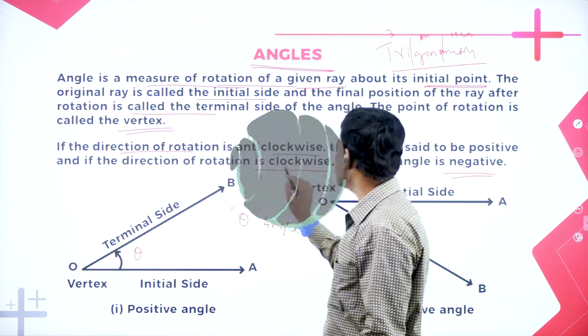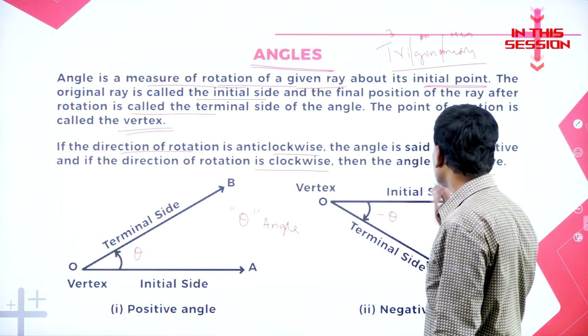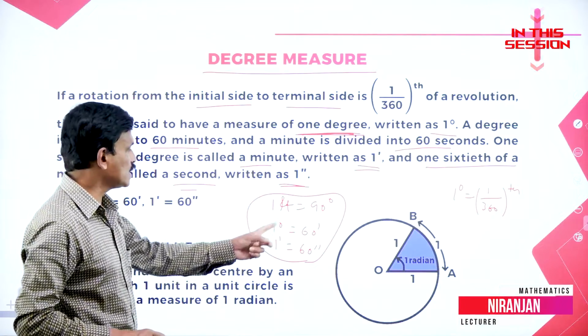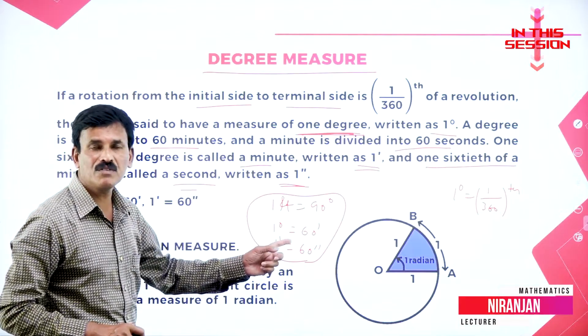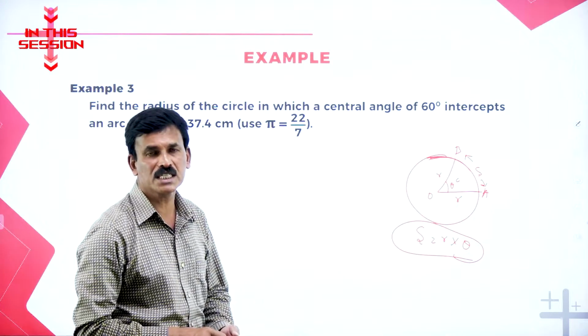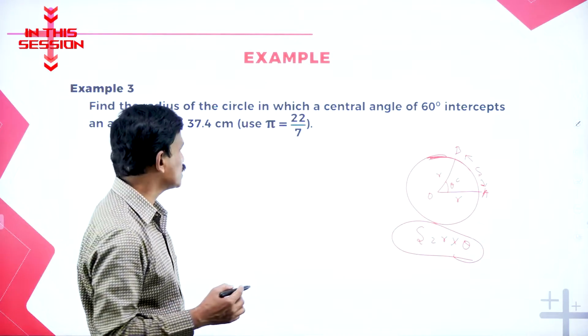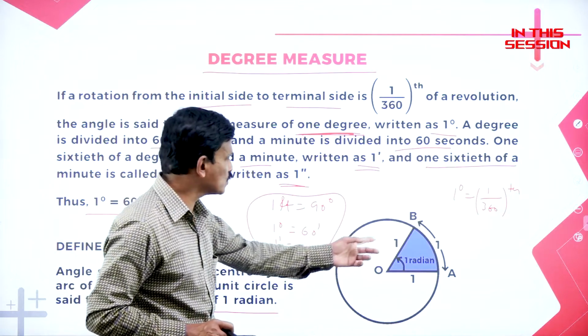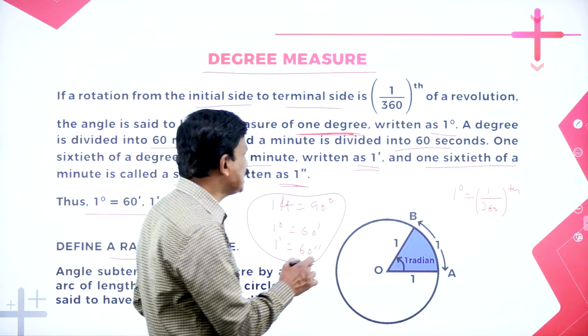If the direction of rotation is clockwise, then the angle is said to be a negative angle. One right angle is 90 degrees, 1 degree is equal to 60 minutes and 1 minute is equal to 60 seconds. The length of an arc of a sector is equal to r into theta. An angle subtended at the center of a circle by an arc equal to the radius is called 1 radian.